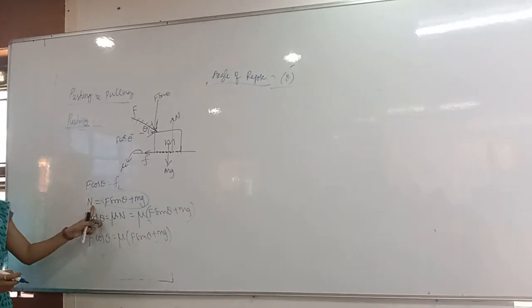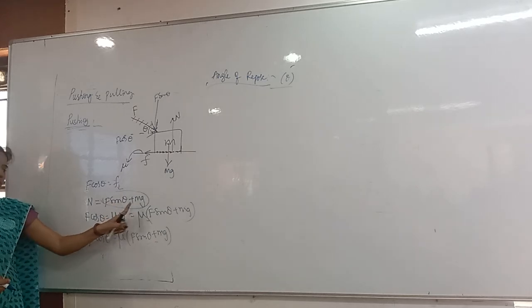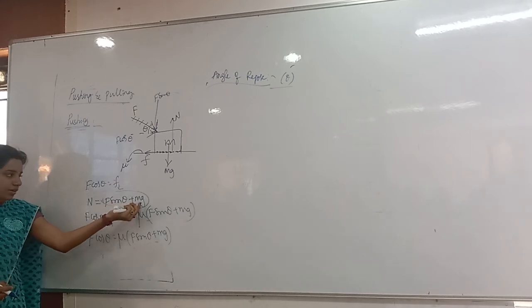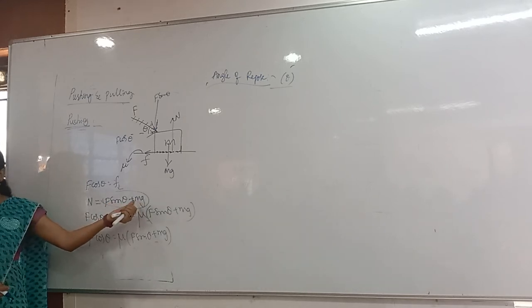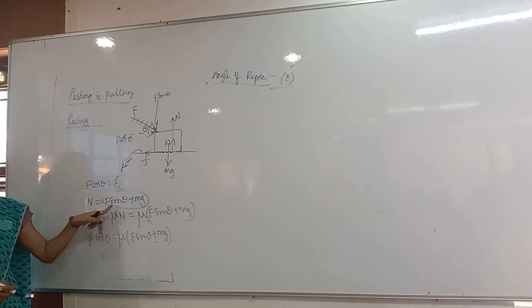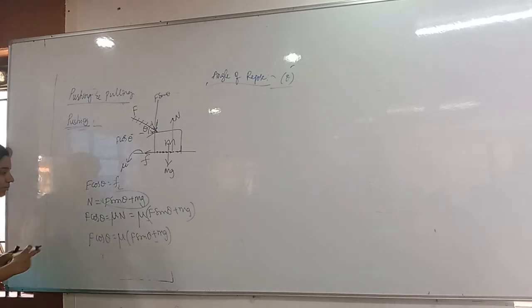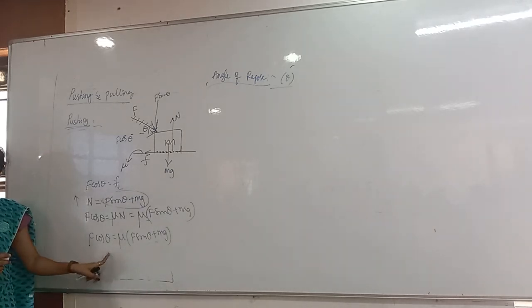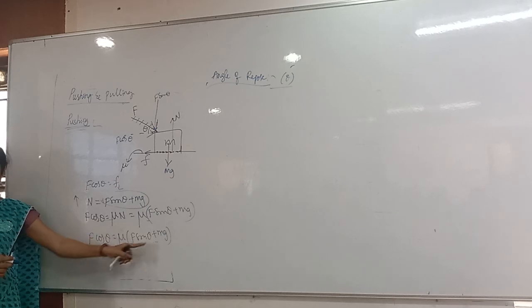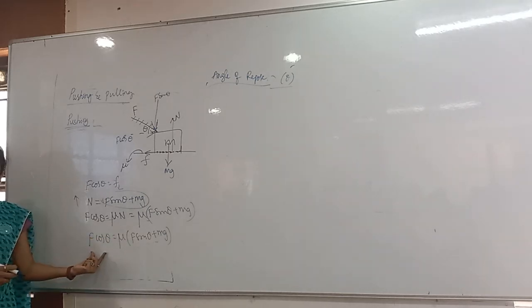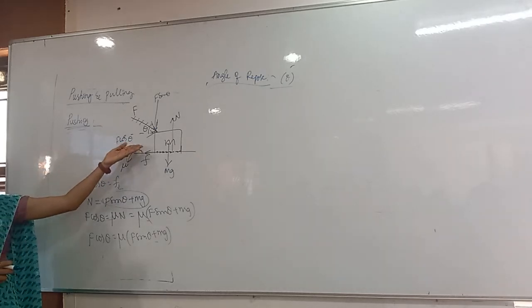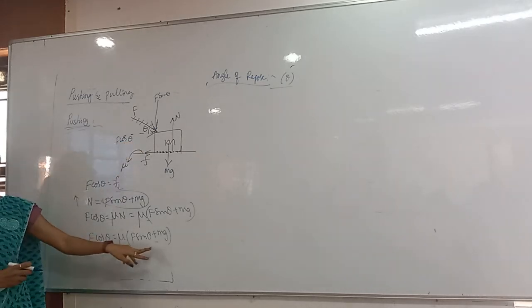So here normal reaction is equal to F sin theta plus mg, which means more normal reaction. Why? Because mg is the original normal reaction, and for that we are getting an extra force. What is that? F sin theta. So the normal reaction is increasing here. Whenever the normal reaction increases, the applied force needed to overcome friction also increases. So this one is the applied force to move the body, that is F cos theta. Who is responsible for moving the body here? F cos theta only. So F cos theta also should increase.